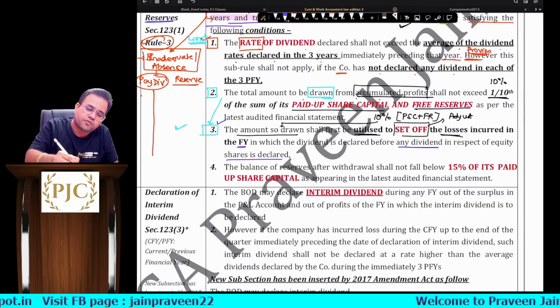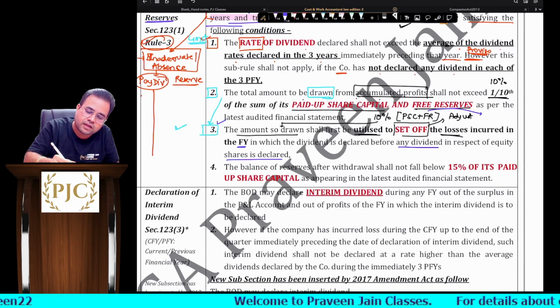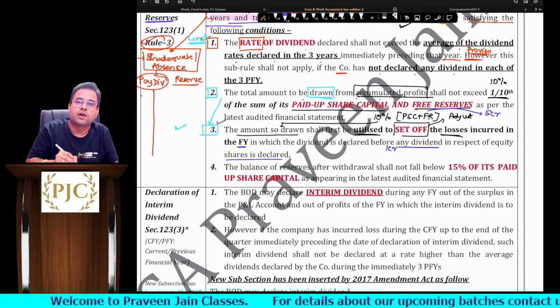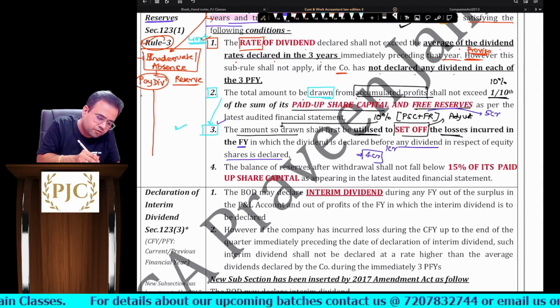In other words, whatever losses the company has incurred in the current year, you have to adjust against the amount so drawn. So if 10% of paid up share capital plus free reserves is, for example, 5 crores, and current year losses are 1 crore, then 4 crores. So can I say this is the limit?